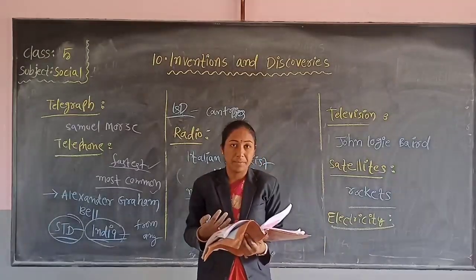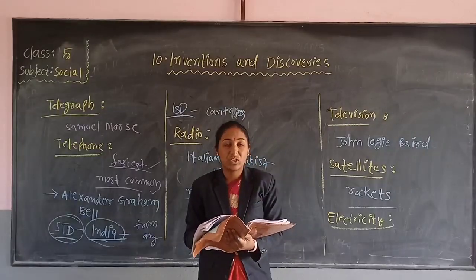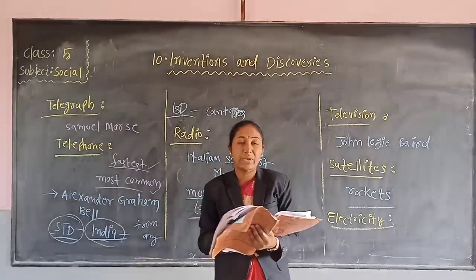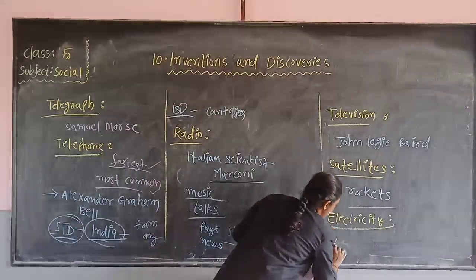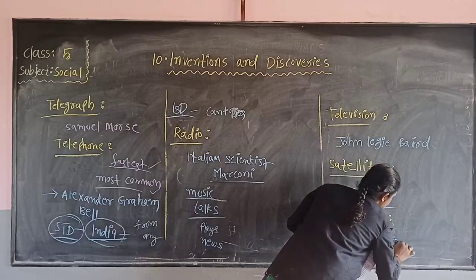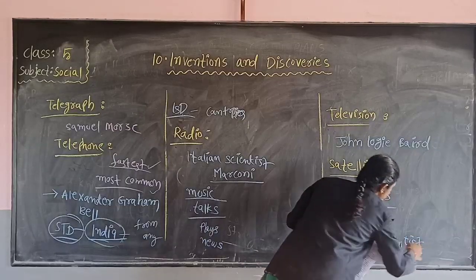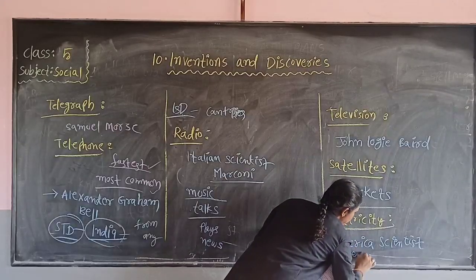Who is the first person who invented electricity? An American scientist. What is that scientist's name? Benjamin Franklin.